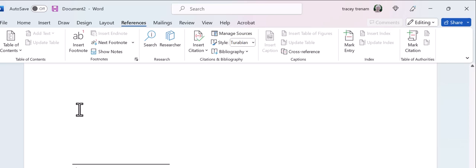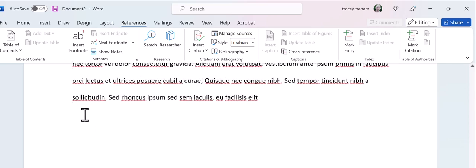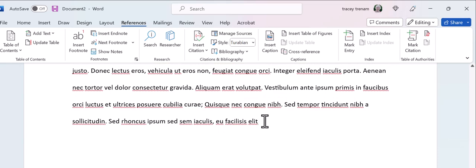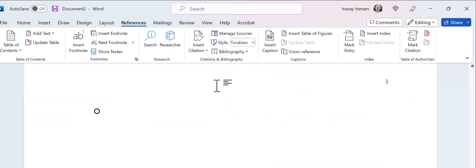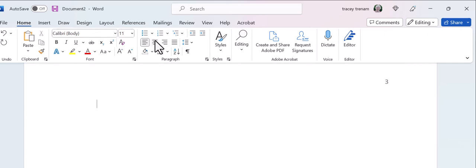I'm not going to belabor that because the next thing I want to do is to create a bibliography. So again, Control Enter to create a nice new page. And at the top of the page, you want centered, Home, Center, the word Bibliography. And you can bold that if you like.